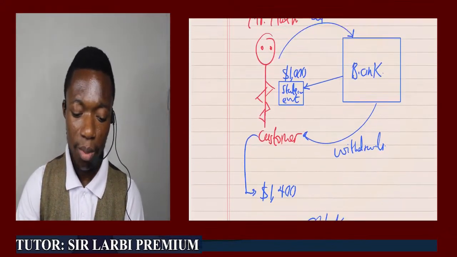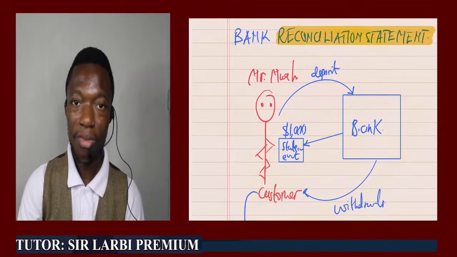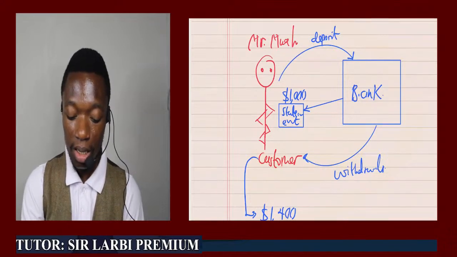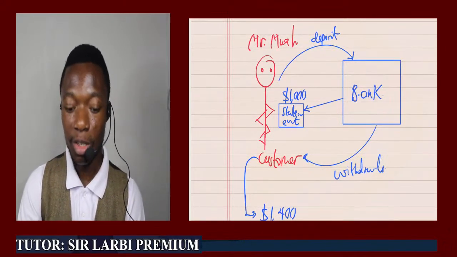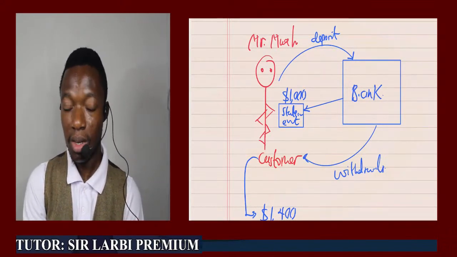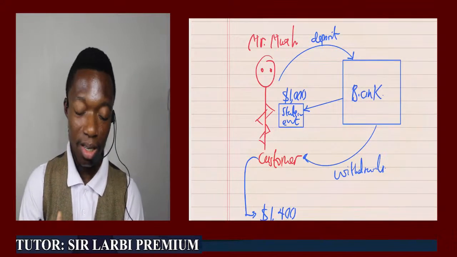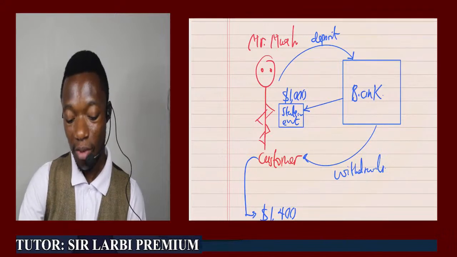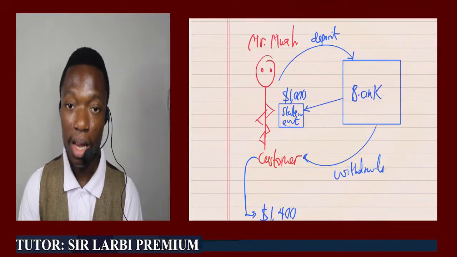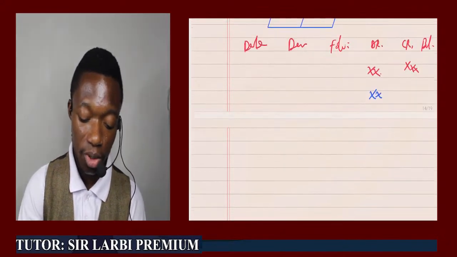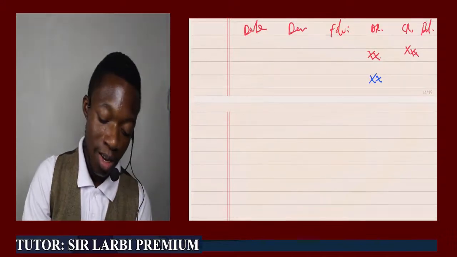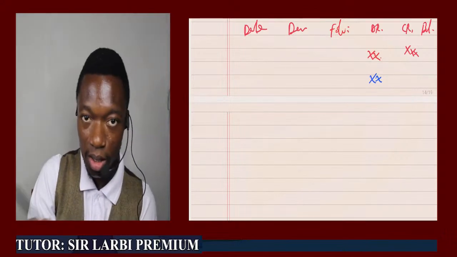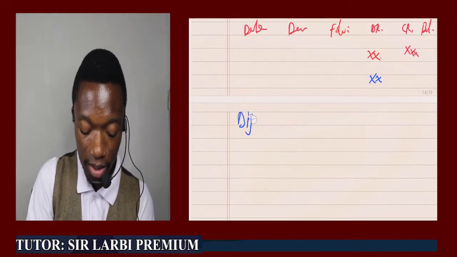Now we also establish fundamentally that there can be discrepancies, as in our case with Mr. Moore and the bank. He's supposed to have 1,400 in his cash book, but the bank, through the statement he received, informed us that he was having $1,000. So what are some of the issues that have caused that difference between the 1,000 and the 1,400? So we jump straight to look at the issue of differences or discrepancies.